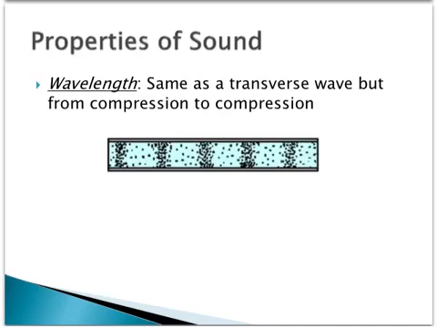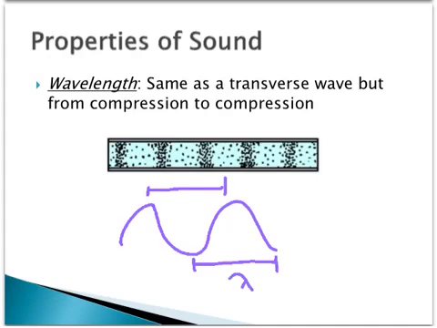Now let's look at the properties of sound. The first property of sound, something we've already described, is the wavelength. The wavelength is defined as the distance between successive points on a wave. The simple definition when looking at a transverse wave was simply looking at crest to crest, or you could also go trough to trough. Both of these are seen as the wavelength.